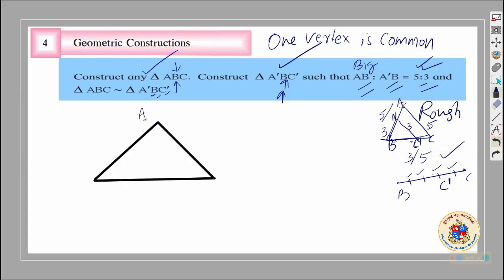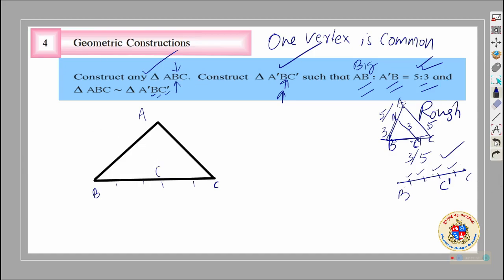This is triangle ABC. And if I divide the side here into 1, 2, 3, 4, 5 equal parts and mark C dash over here, and the same way A dash over here, my problem is solved. Two triangles with sides in ratio 5:3 are made, similar triangles. But how to divide the side, that is more important.